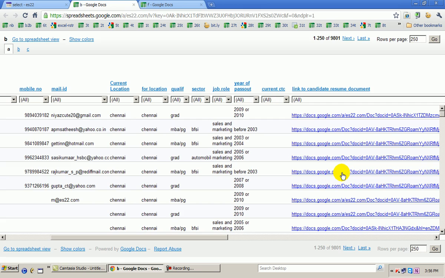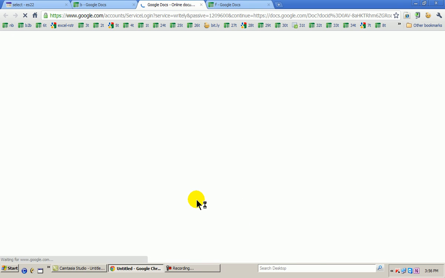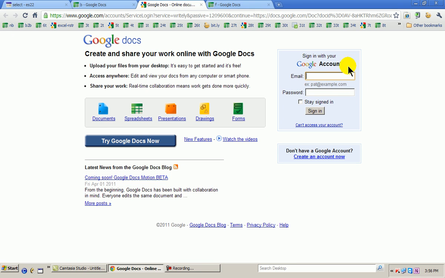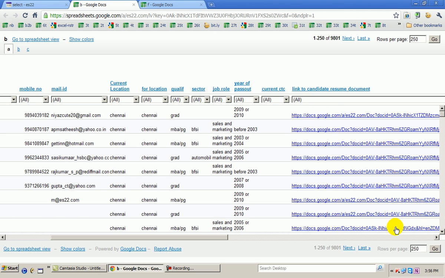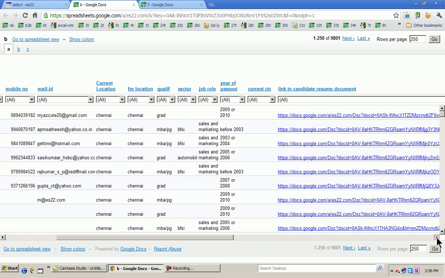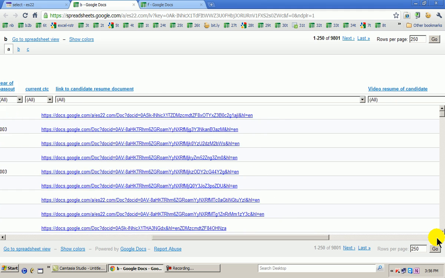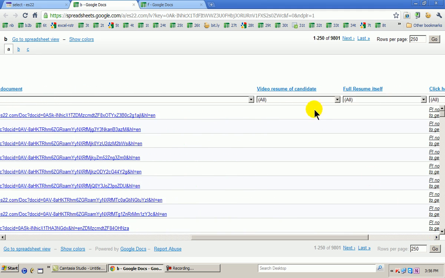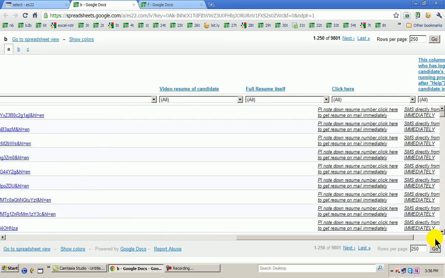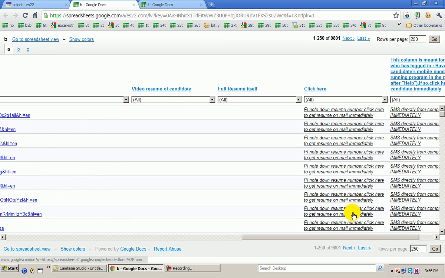So I just click on the link itself, and of course I need a user ID and password here. Once I put in my user ID and password as a recruiter, I am able to see the details of the candidate. However, if I don't have a user ID and password as a recruiter, and I need to have the candidate contact me, of course you can see video resumes of candidates also here. Or as a recruiter, I can just note down the resume number and click here.